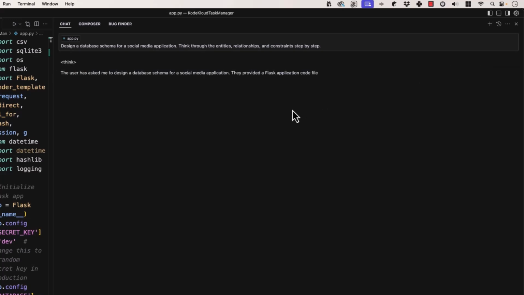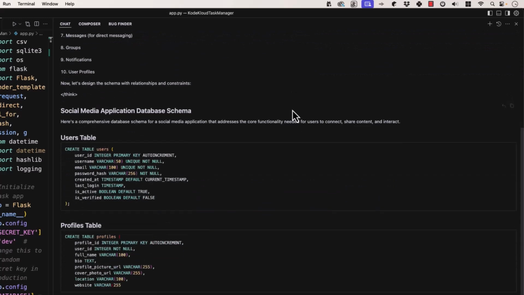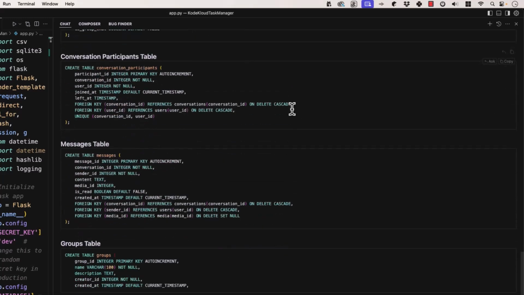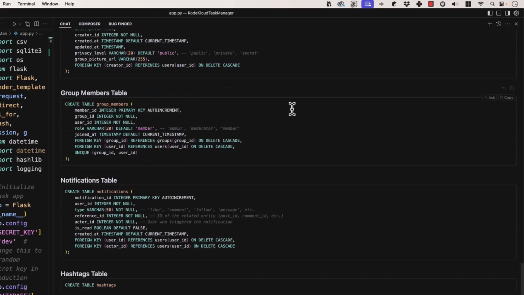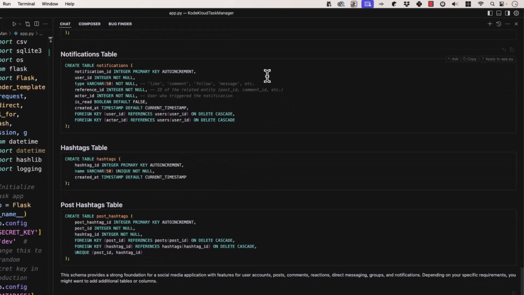I'll say submit. And we can see that we have a think here that says it's thinking about something. And now it's generating my tables. And you can see it's designed a pretty large database here. So it's pretty cool. Now, once it's done, we'll go and look at it. Okay, it looks like it's done.